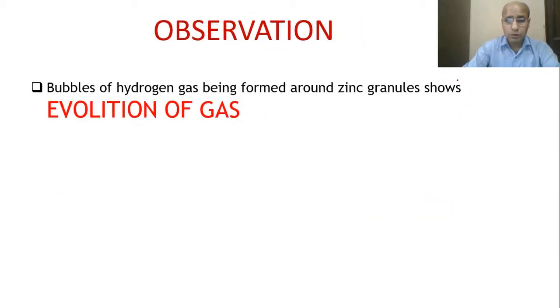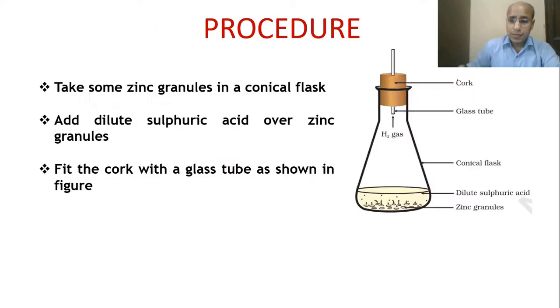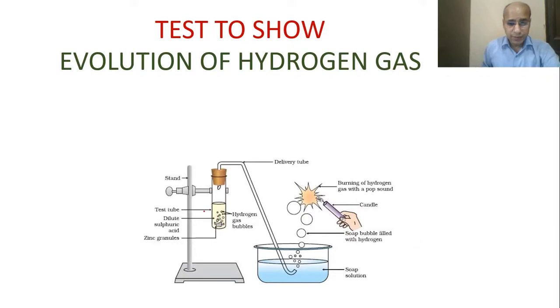Now what are we going to observe? One is the evolution of gas, second, the change in temperature. If we touch the bottom of this flask, we will feel it hot. Clear? Now how will we show the evolution of hydrogen gas? Instead of a straight tube, here we have taken a bent tube, and we have passed this tube into the soap solution. When the hydrogen gas comes out, it will form bubbles, because hydrogen gas is not soluble in water.